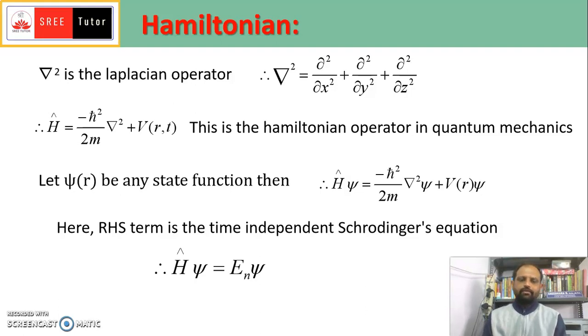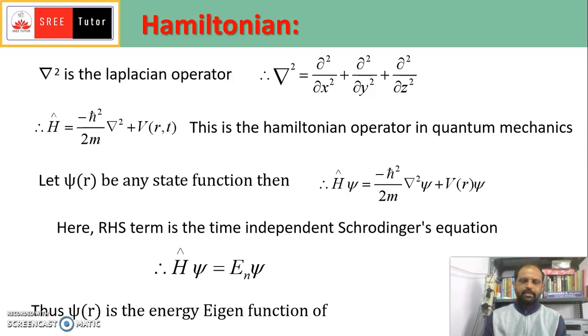Therefore, when the Hamiltonian operator operates on the wave function, we get En into psi. Thus psi of r is the energy eigenfunction.